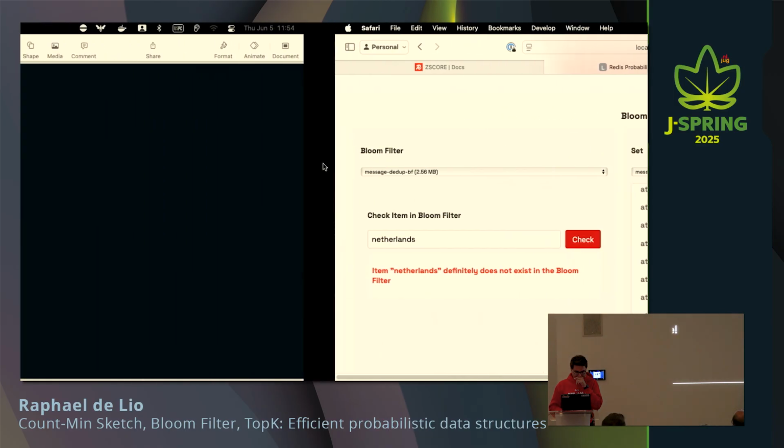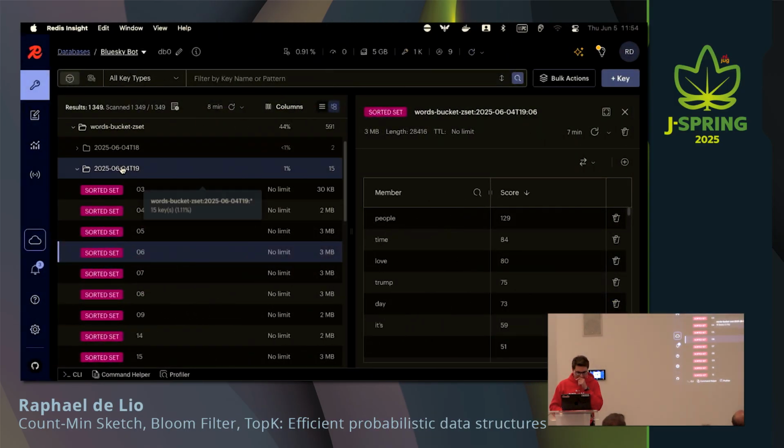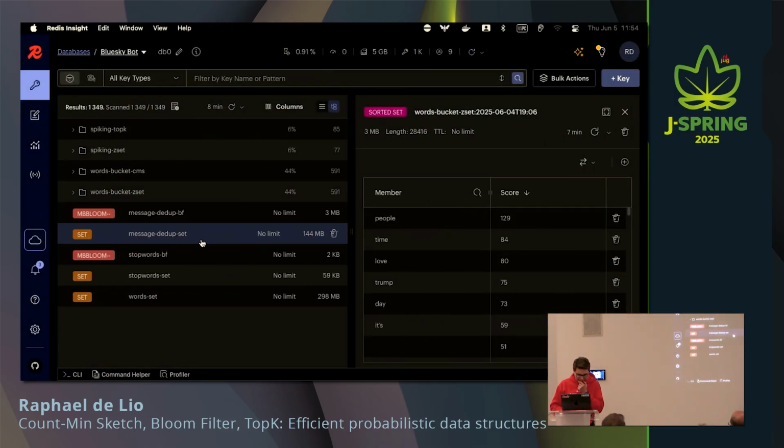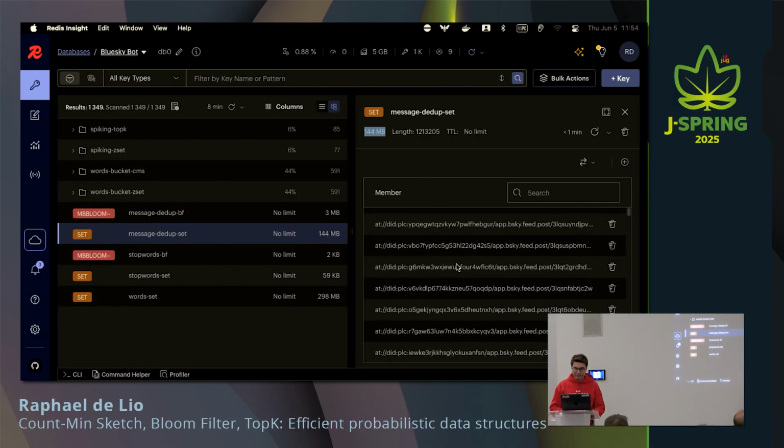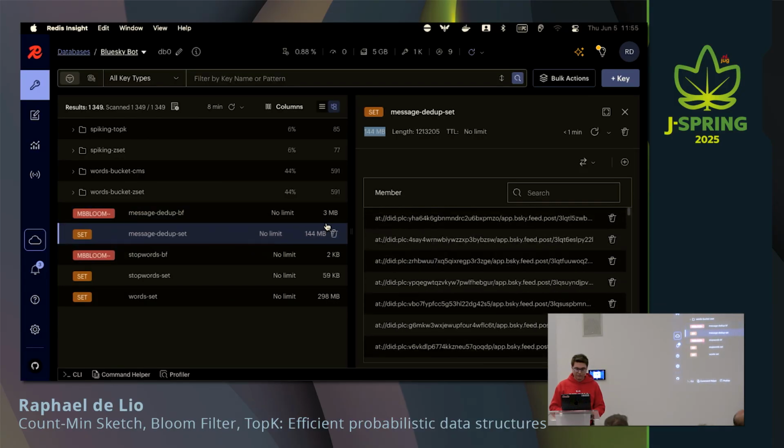What I wanted to show you as well, because I told you that more than 1 million elements had been counted, is this set here in Redis Insight, and you can see here that 1,200,000 elements had been counted using this Bloom filter. It has this set. It consumes 144 megabytes of data, while the Bloom filter that I created is only consuming 3 megabytes of data. So it's analyzing the same data, consuming much less memory here.